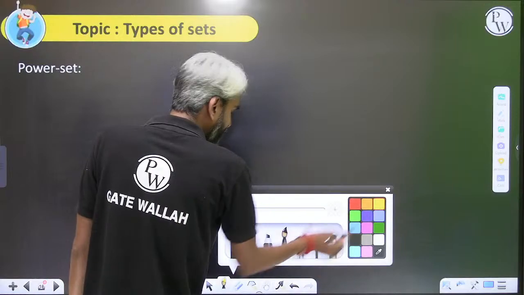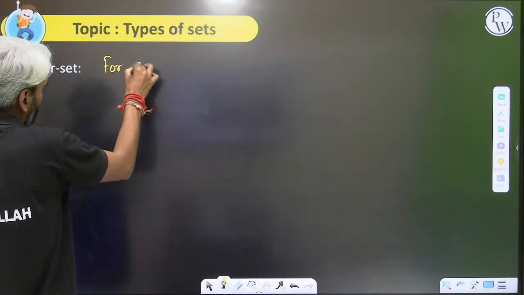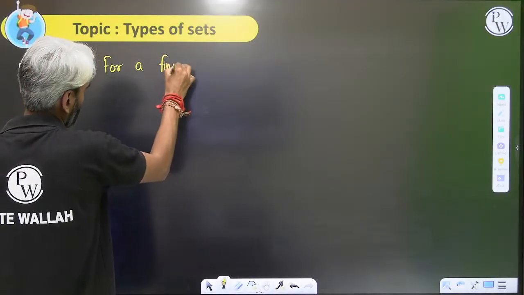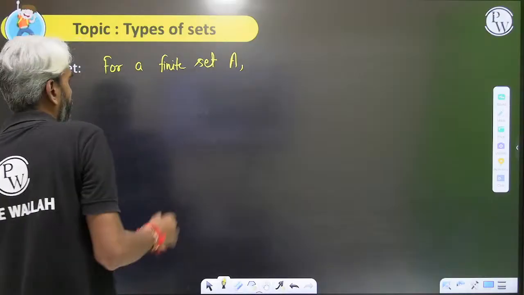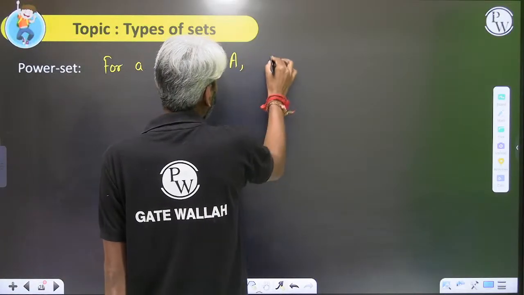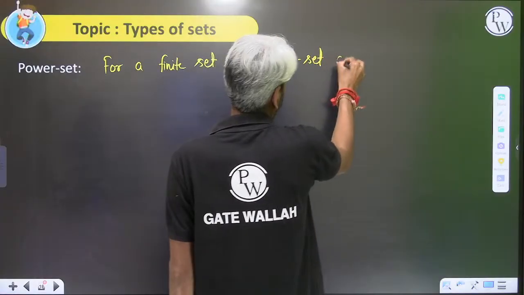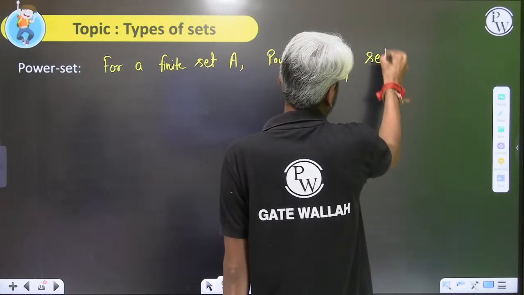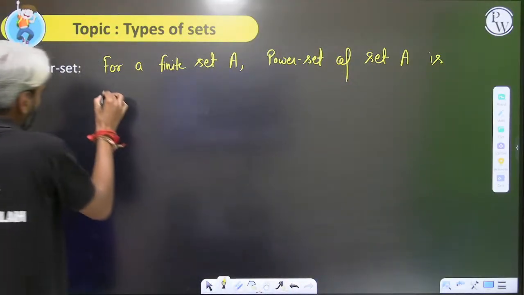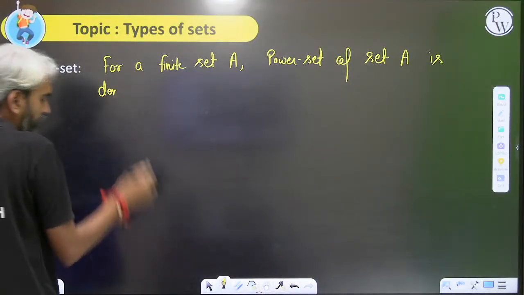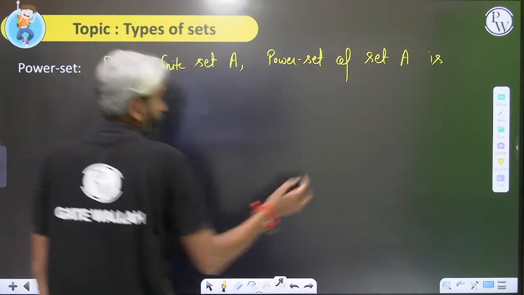For a finite set A, the power set of set A is denoted by a symbol, and it is a set.